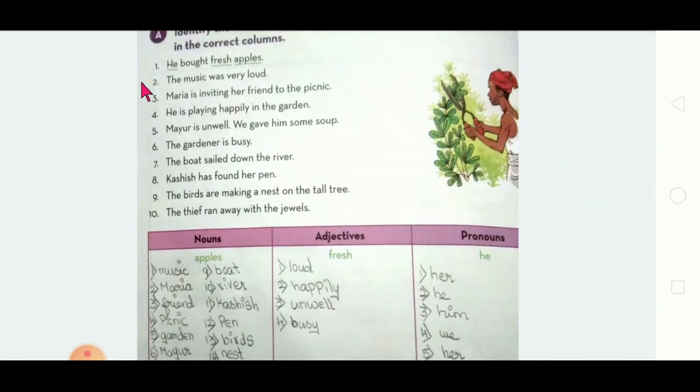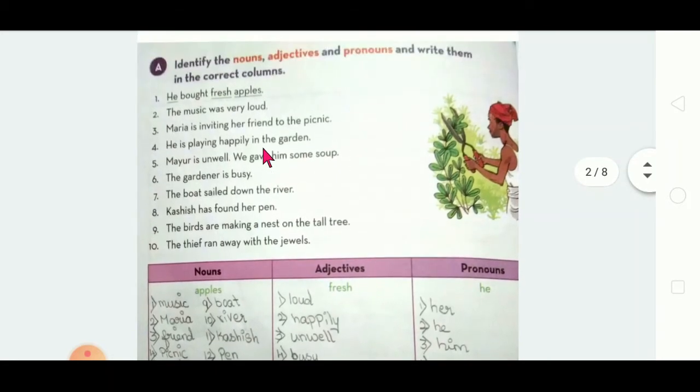First one: I bought fresh apples. They have done this for your knowledge. Apples is a noun, so it comes under the noun heading. Fresh describes the apple, so it is an adjective and comes under the adjective box.